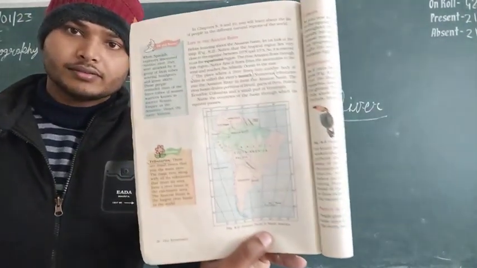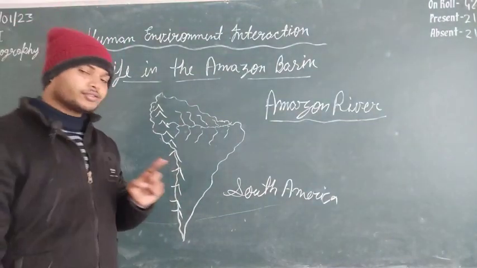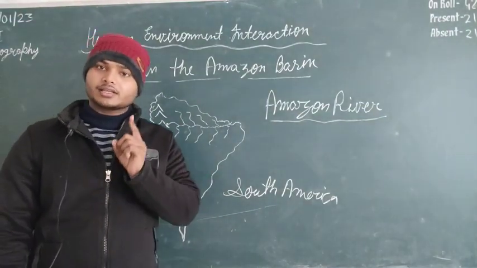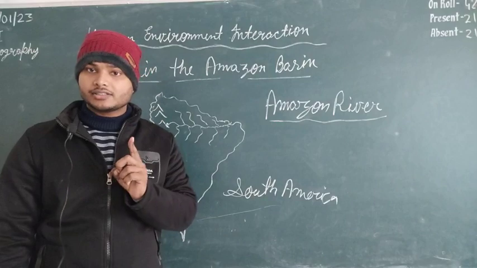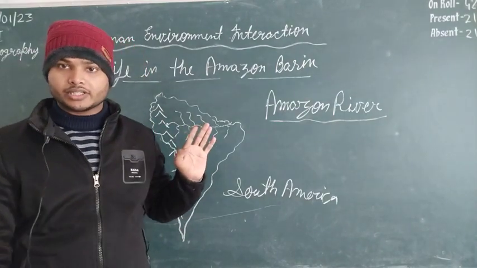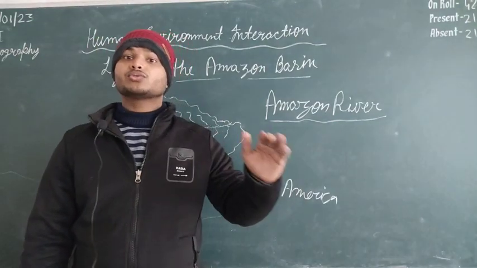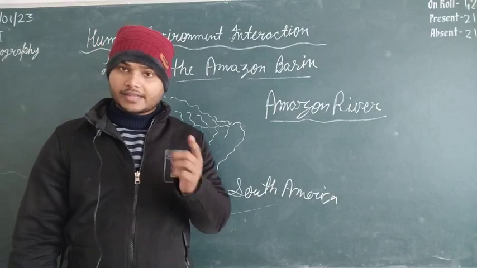Okay, visible? Fine. Look, first of all, we know that the Amazon river is the largest river in the world, which is flowing in the South American continent. But where it is originating, where it flows, where is the mouth of the river, that we have to discuss.